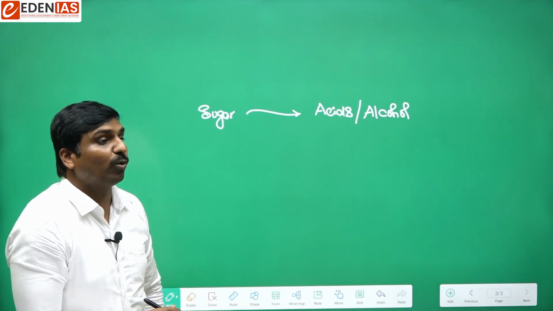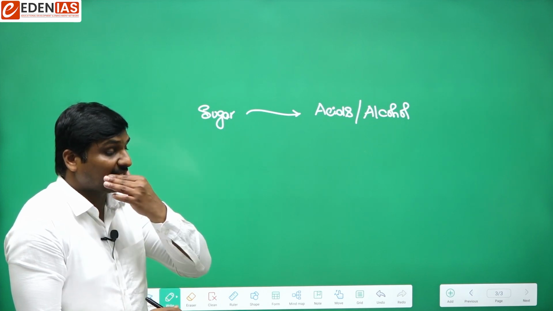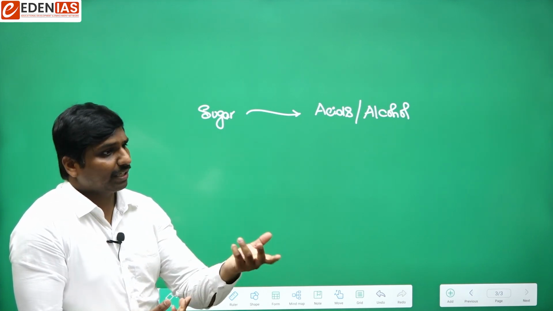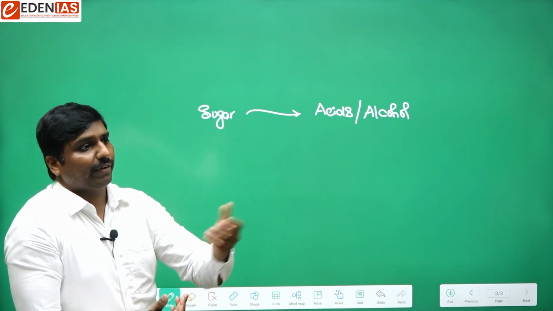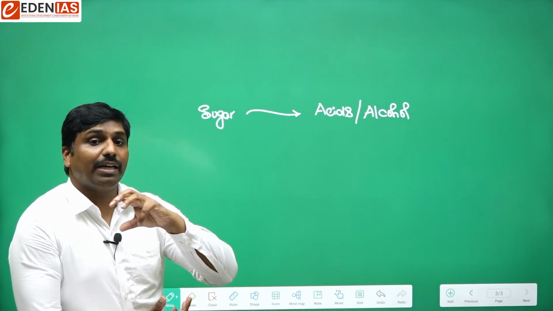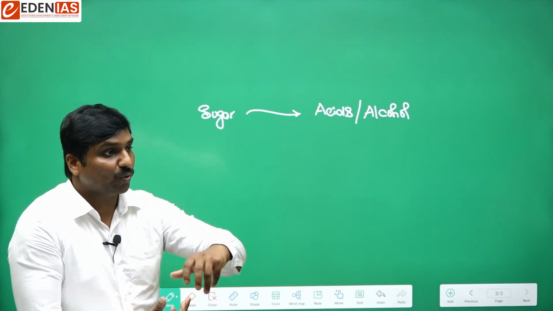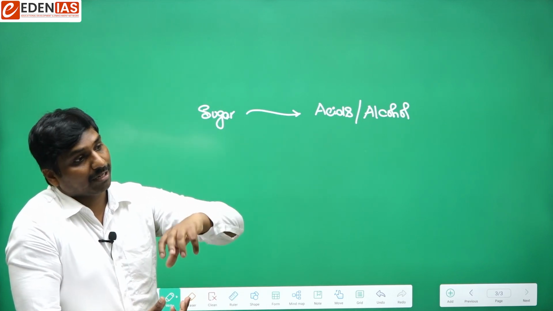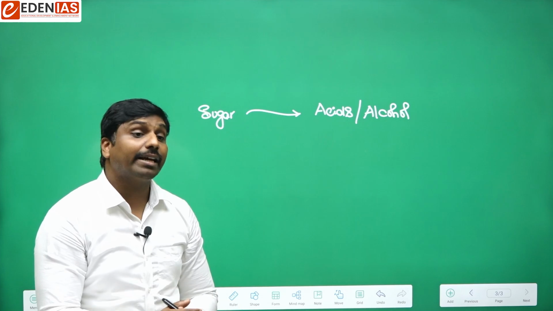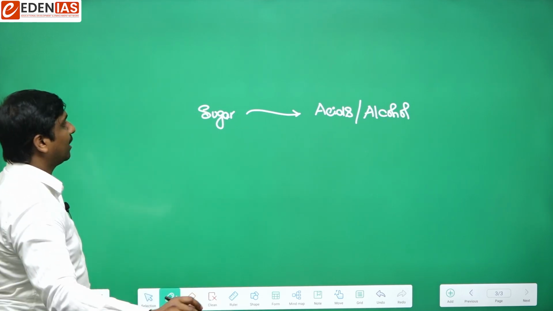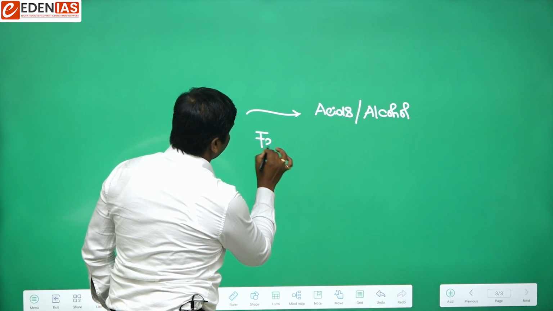Think about the conversion of milk into curd, that is fermentation. When you prepare dosa, you keep the batter overnight and it becomes puffy. There also the fermentation process is present. So likewise, that process is known as fermentation.